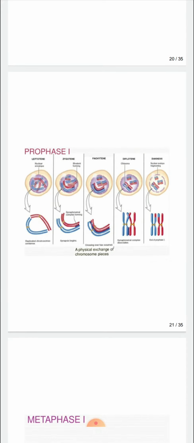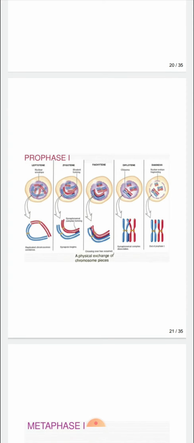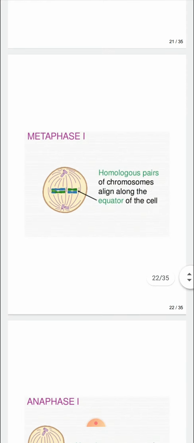Then the diplotene. This is the longest duration, most active, and in this the nuclear membrane and nucleoli start disappearing. Then next is the diakinesis. In this, terminalization is completed and complete disappearance of the nuclear membrane and nucleoli occurs, and the formation of the spindle occurs. Next is the metaphase 1.